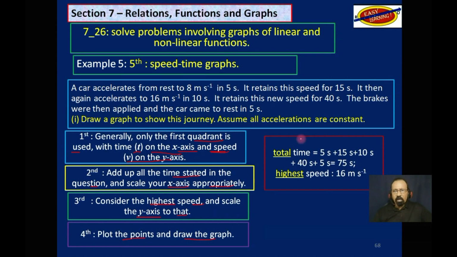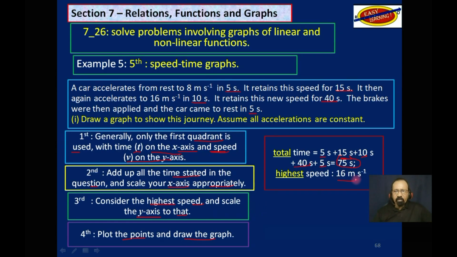So if we add up all the time, 5 seconds up here, plus 15 seconds, plus 10 seconds, plus 40 seconds, plus 5 seconds, we get a total time of 75 seconds. That is what we'll have to plot on the x-axis, maybe a little more, 80 or 90.